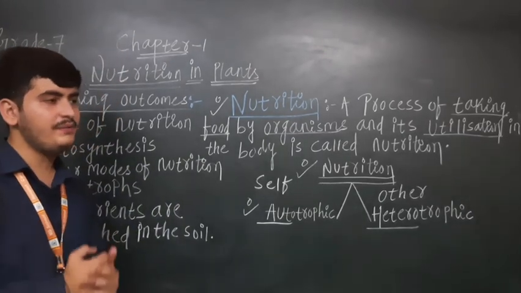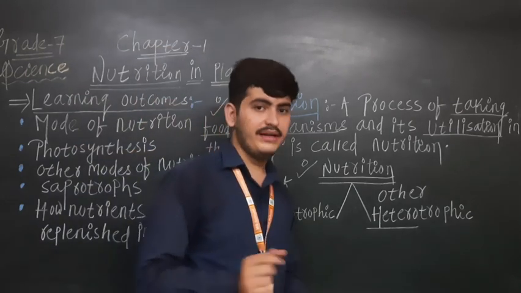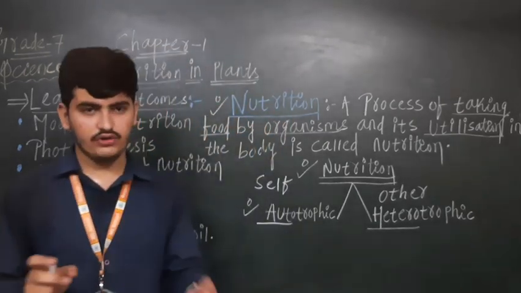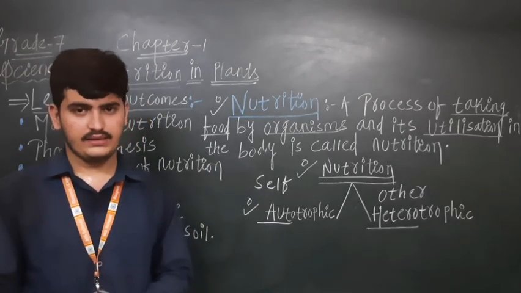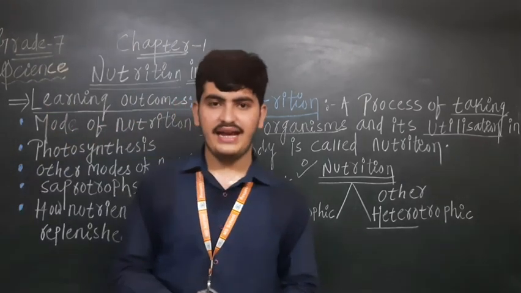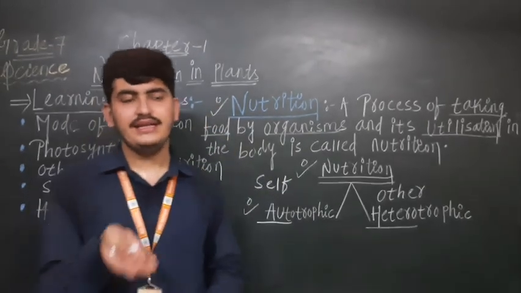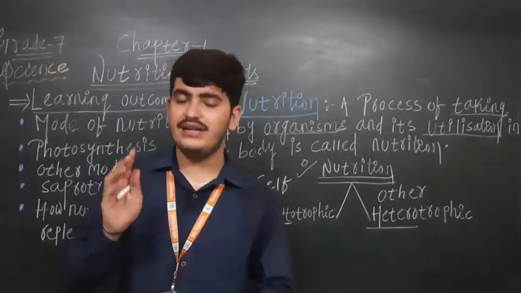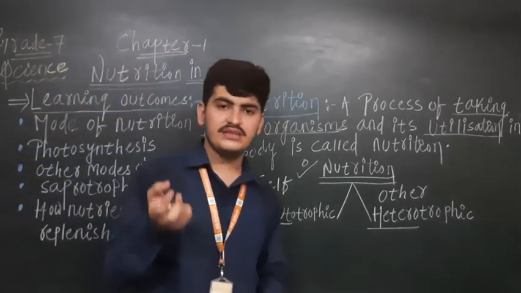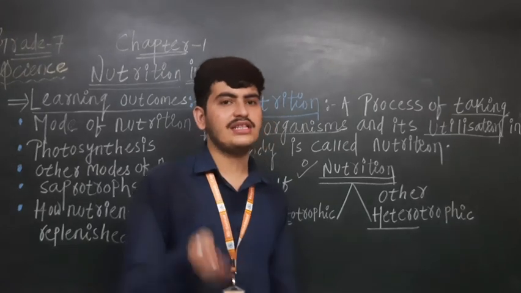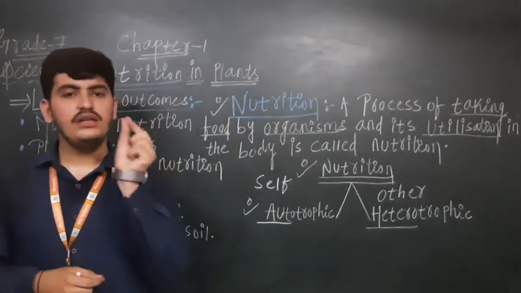Now how will the leaf prepare it? Water we are giving to the roots. Minerals are there in the soil only, means only roots are getting them. So how will the leaves prepare food for the plants? See, the water which we are adding into the soil is transported in the upward direction and reaches the leaf, and whatever minerals the roots are getting from the soil are also transported through the pipe-like vessels to the leaves.